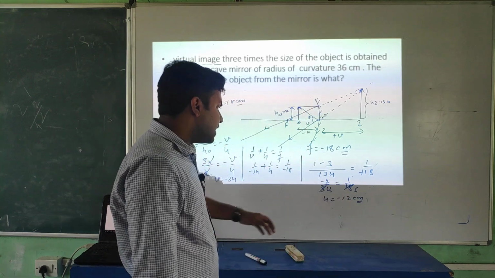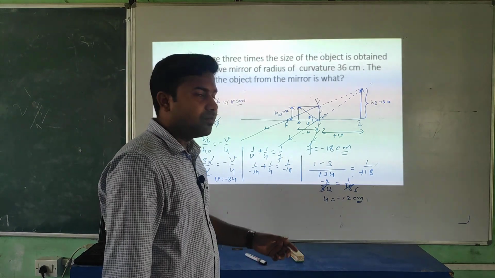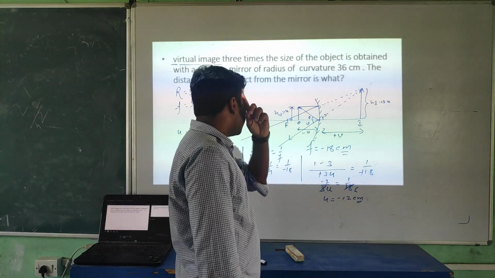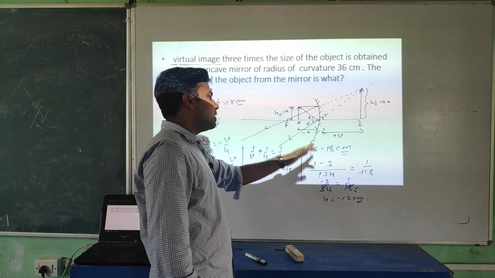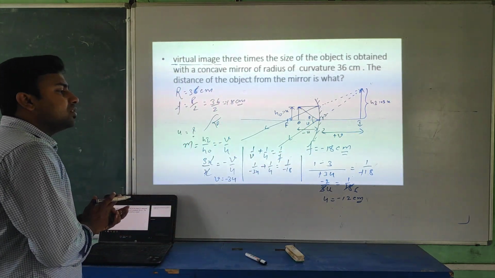Why are we getting u equal to minus 12, student? Why are we getting u equal to minus 12? Because it's on this side. Look at this, u is on this side. That's why we are getting the minus 12.